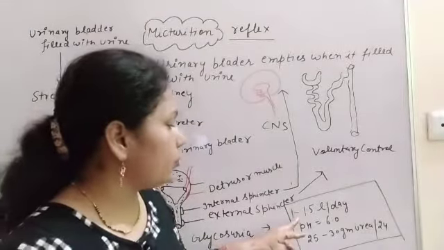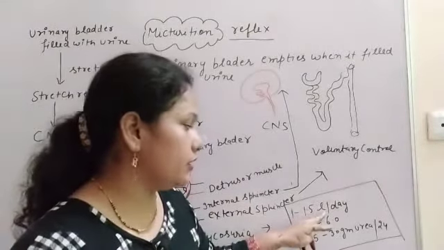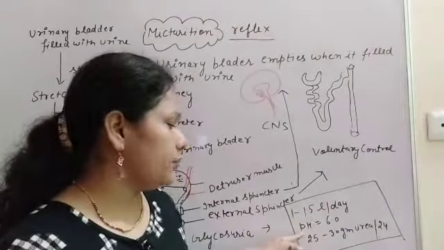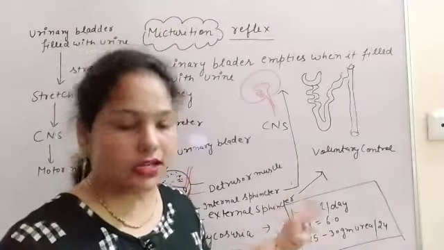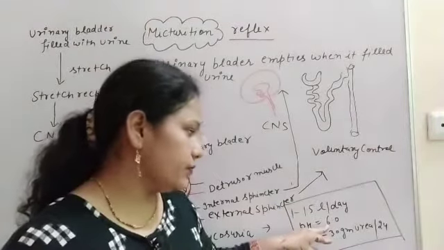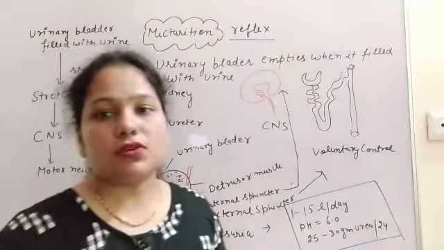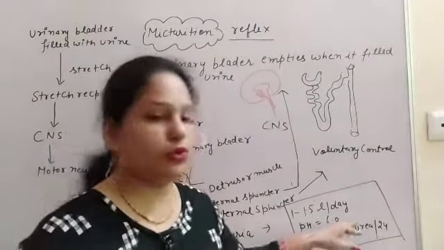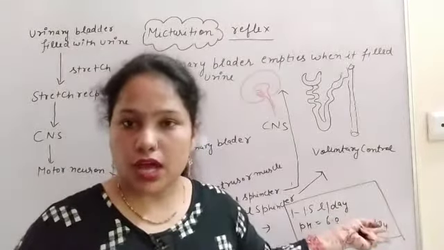Per day 1 to 1.5 liters of urine is removed from our body, and the pH of urine is slightly acidic, that is 6, and we are always removing 25 to 30 grams of urea in 24 hours.